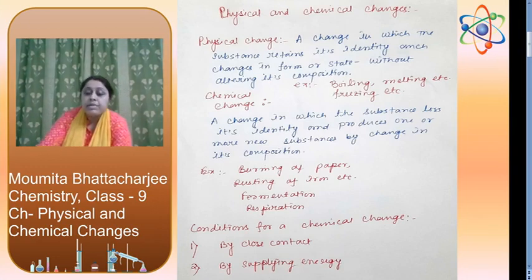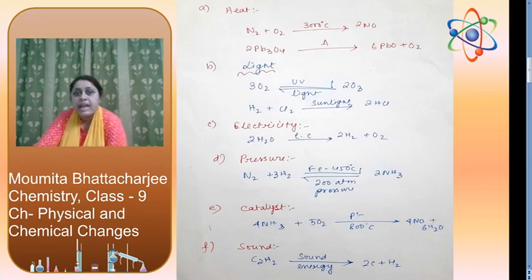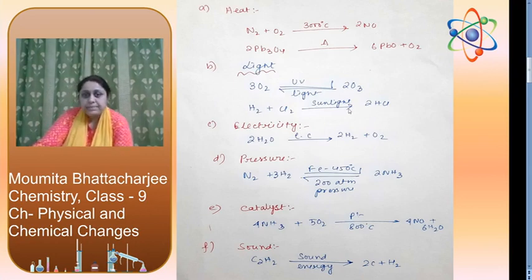For solids, we have to grind and mix the substances. By supplying energy, for a chemical reaction we need some energy like heat. Nitrogen reacts with oxygen at a temperature of 3000 degrees centigrade to form nitrous oxide. This reaction will not happen without this temperature. Similarly, red lead will decompose to form lead oxide in the presence of heat. The triangle sign means heat. Light: from oxygen we will get ozone in the presence of UV light only. H2 and Cl2 will combine to form HCl in the presence of sunlight.